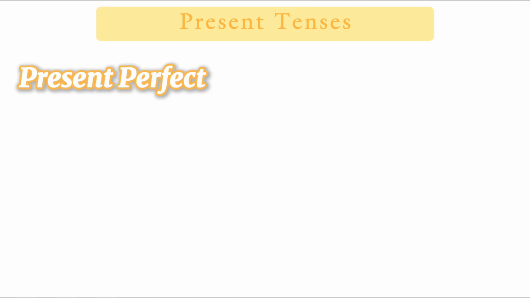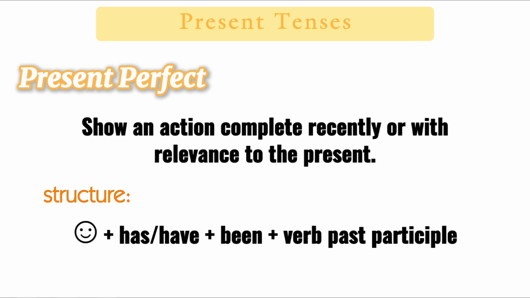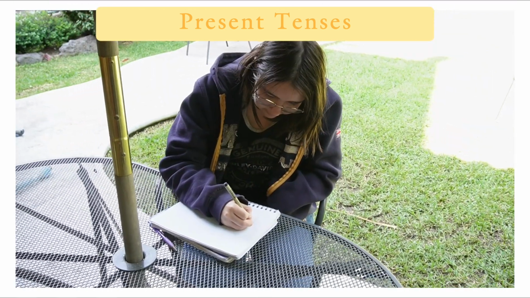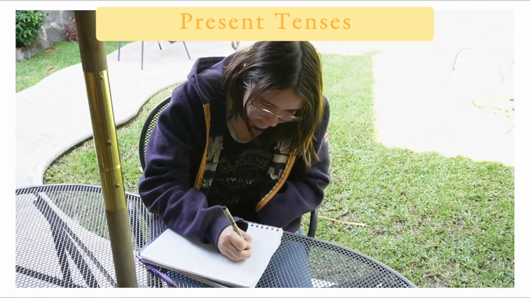Next, present perfect. Present perfect shows an action completed recently or with relevance to the present. The structure is subject plus has or have plus been plus verb in -ing plus since or for. For example, she has been working there since 2017.